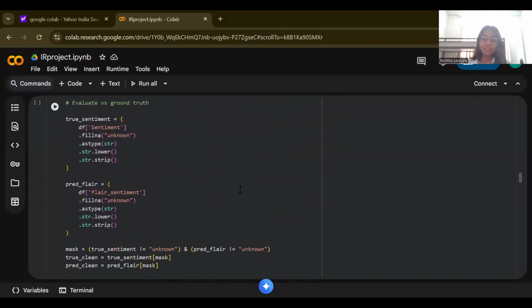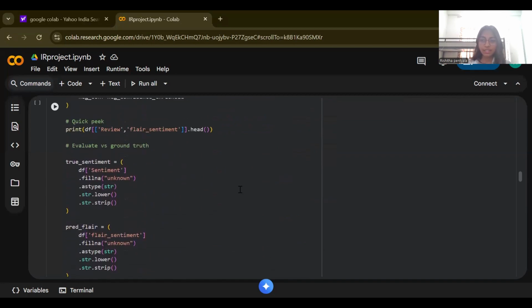And after I have analyzed the Flair sentiment, I am adding it as a column into my data set.